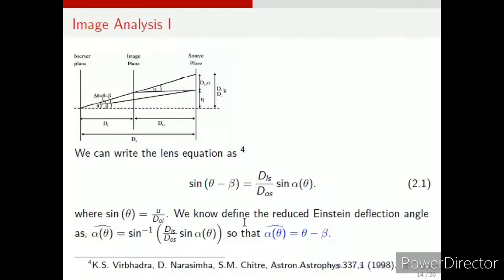Now if you define a reduced Einstein deflection angle as sine inverse of this angle, you can find from the lens equation 2.1 that alpha hat becomes theta minus beta. So this is the alpha hat.